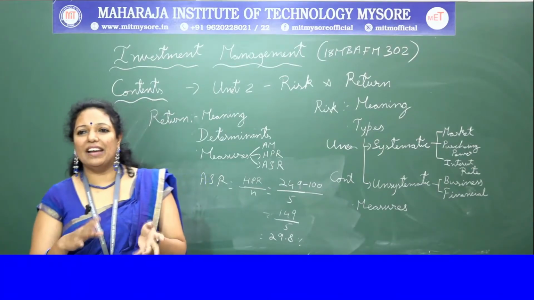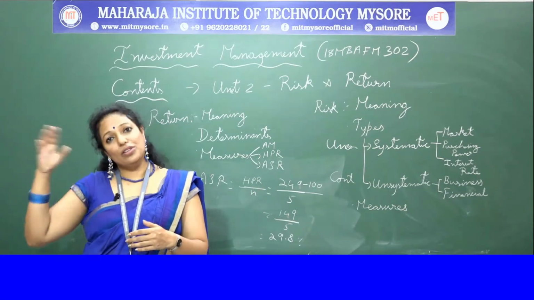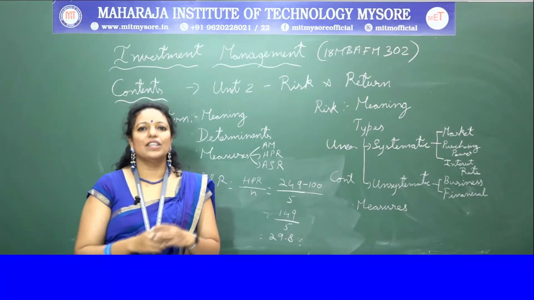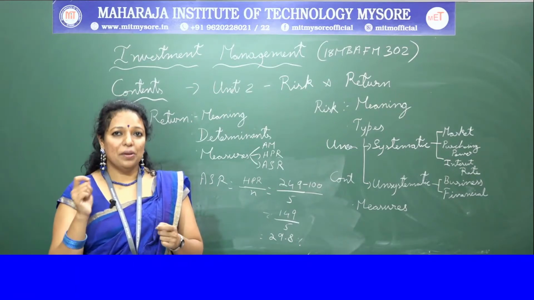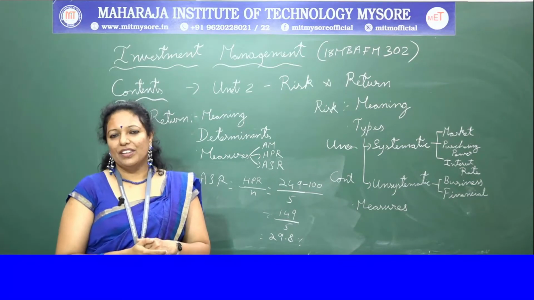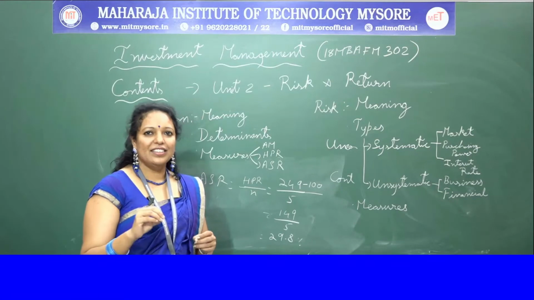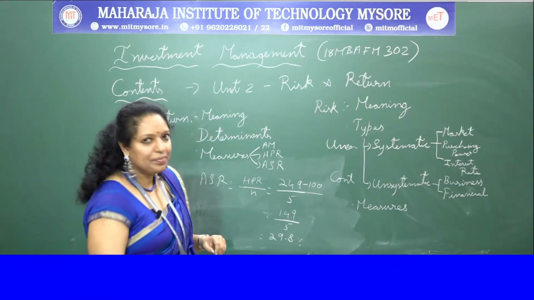So when you have the difference between the input and also output, which has an impact on the output, then we call it cost push inflation. Means the cost is making you push the prices to its peak. So inflation is caused by these two ways, and in turn it leads to the purchasing power risk.